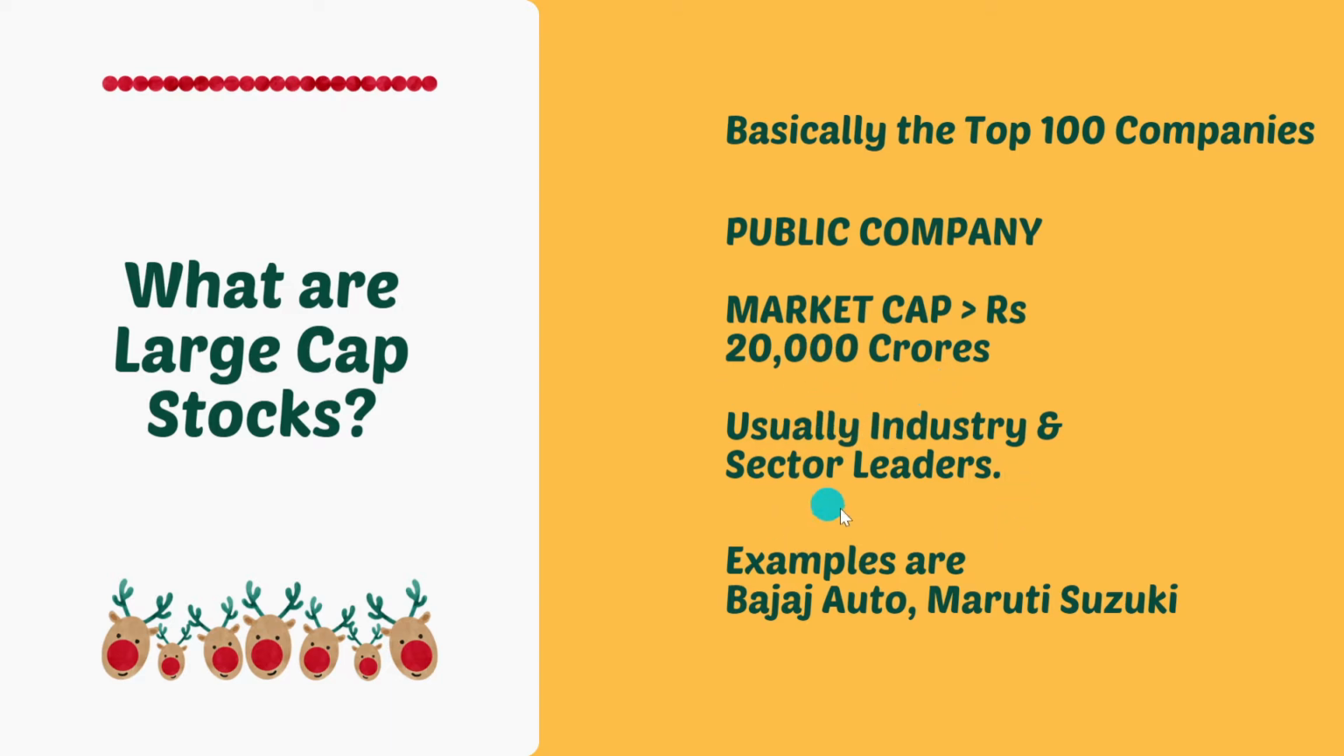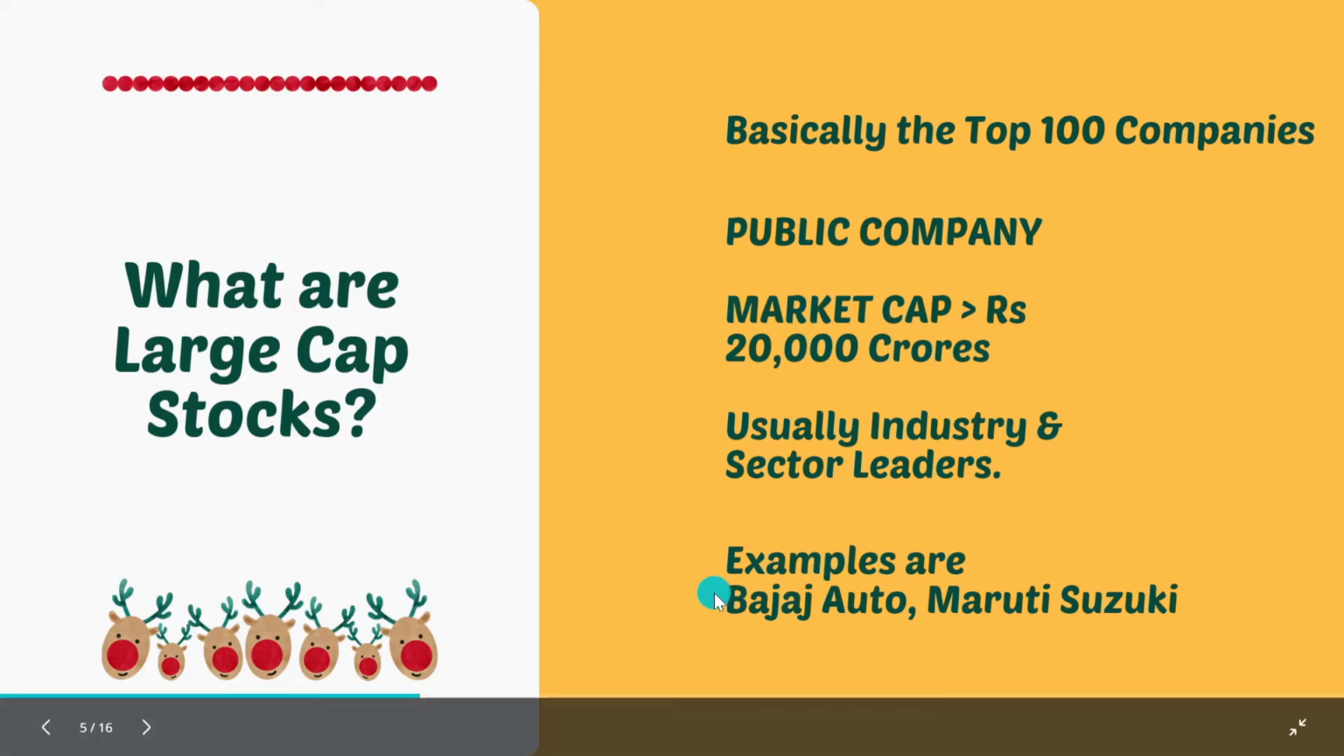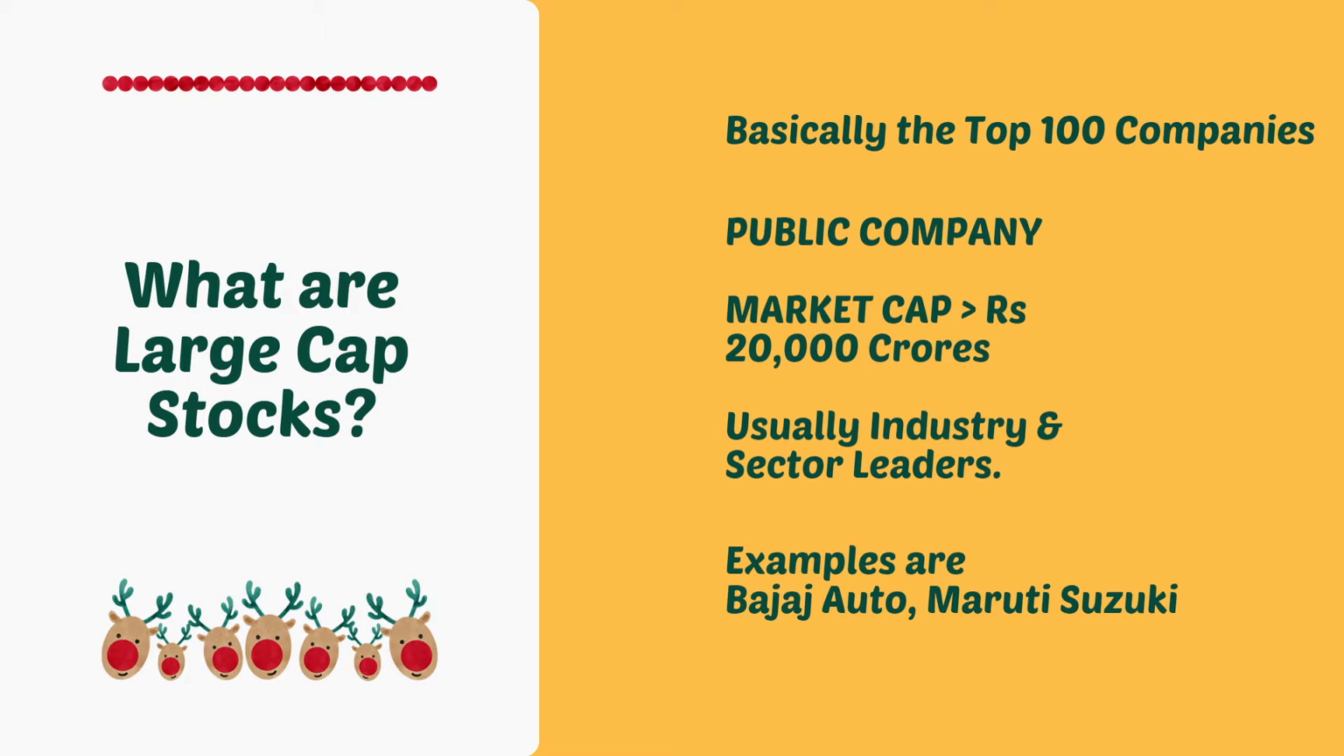These are usually the industry leaders or the sector leaders that we have in the stock exchanges, and we can take a few examples such as Bajaj Auto, Maruti Suzuki. So all these top 100 companies are the list from which a large cap fund manager can select the stocks and pick them for the allocation of the mutual fund.